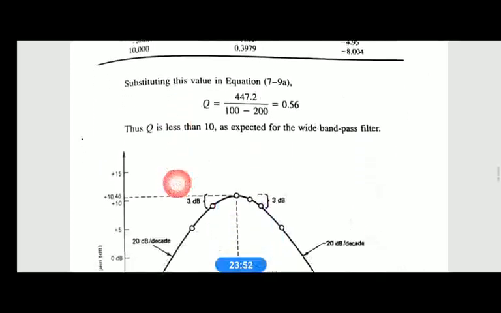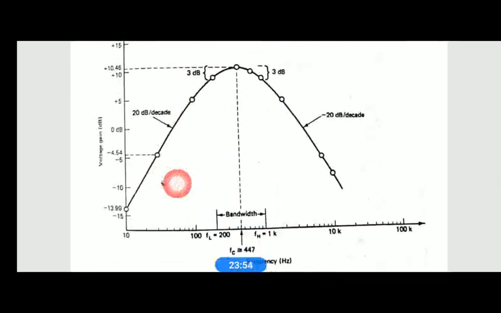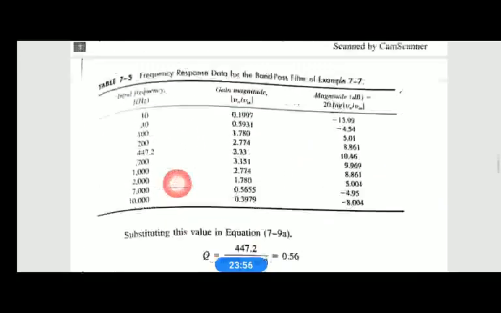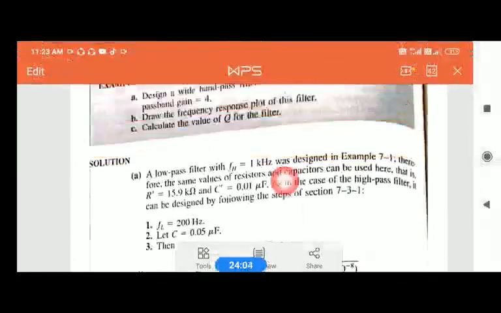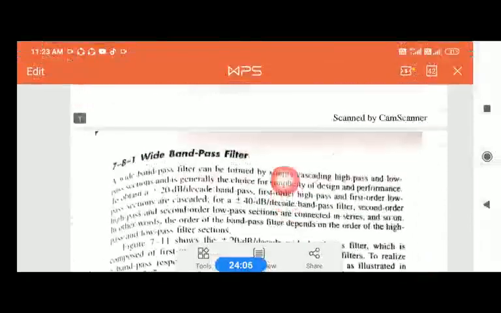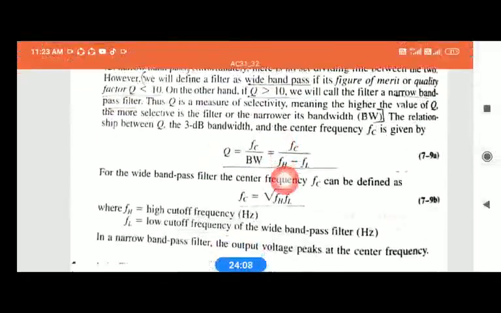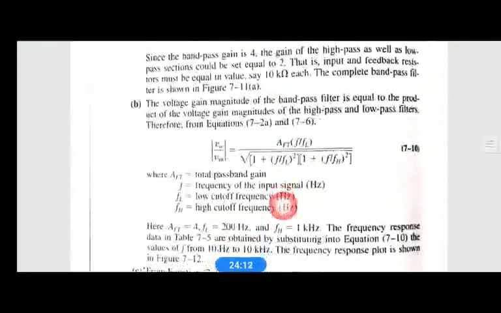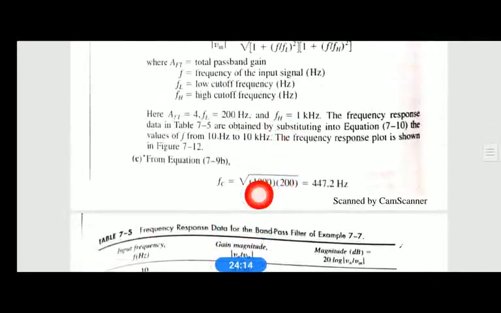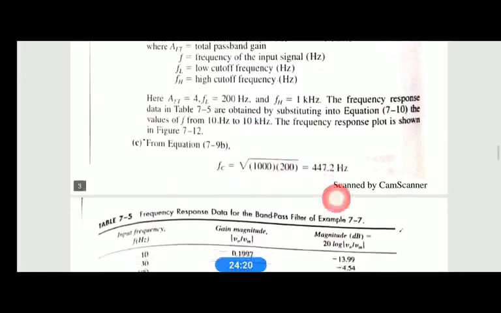Next, at the center frequency, FC, you can calculate it as the root of FL into FH, which is given in the formula here. Here you put FH as 1 kilo, 1000, and FL 200, multiply, take the root, 447.